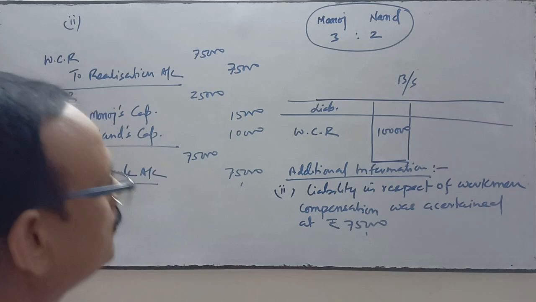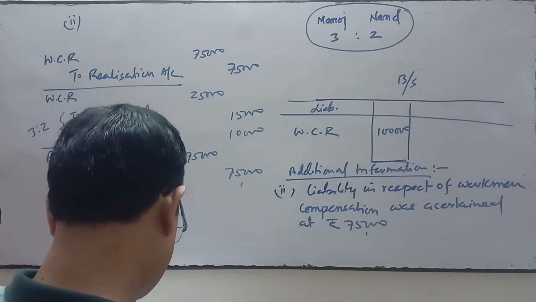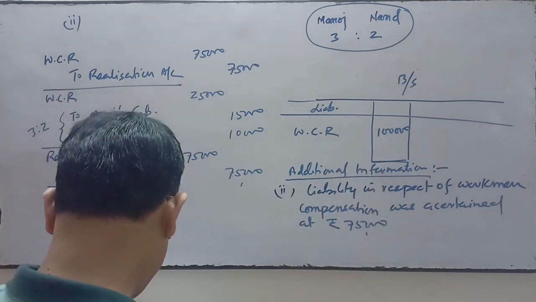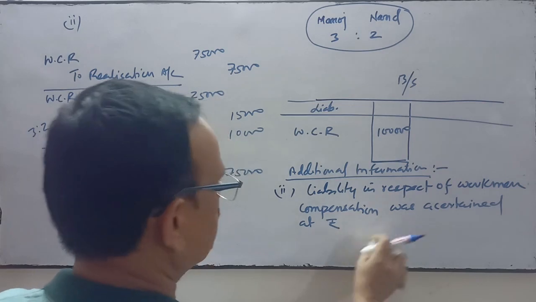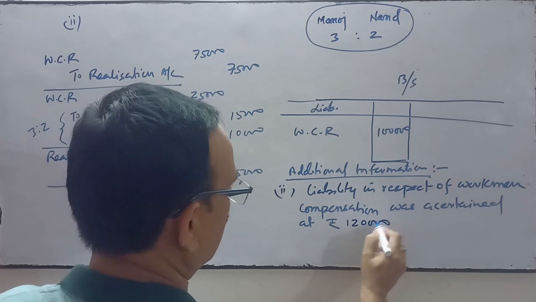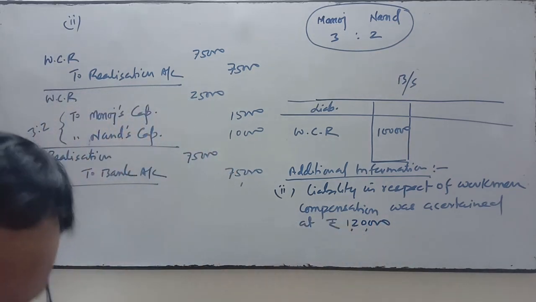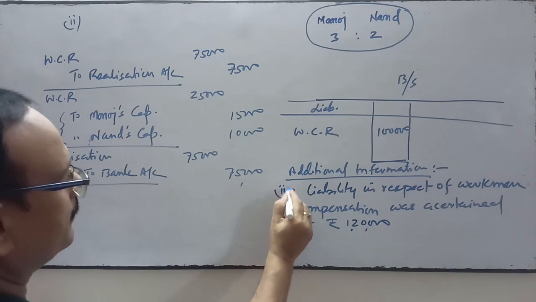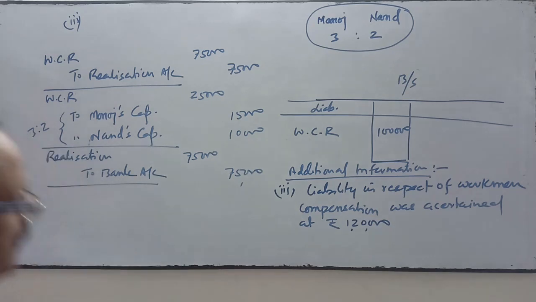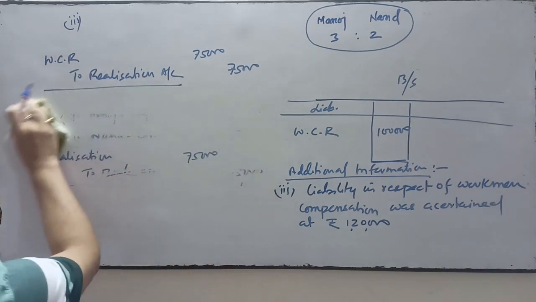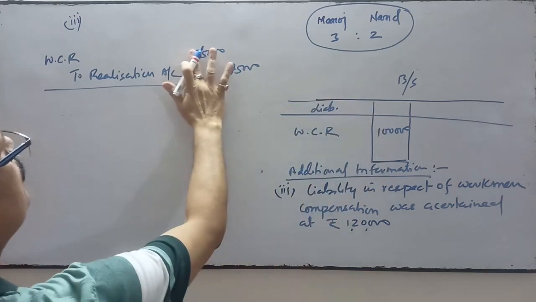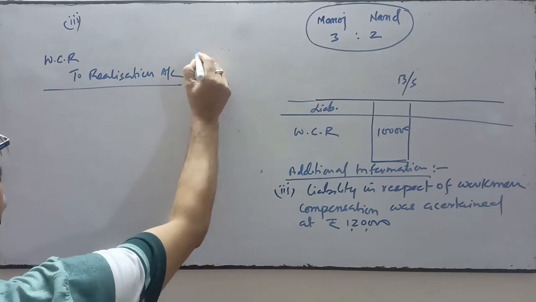Now come to case number 3. In case number 3, workman compensation reserve stood at 1 lakh and the liability in respect of workman compensation is 1,20,000, which is more than the reserve. So how will we do the treatment in case number 3? When it is more than that, first of all this amount, 1 lakh, will be transferred entirely to the realization account.